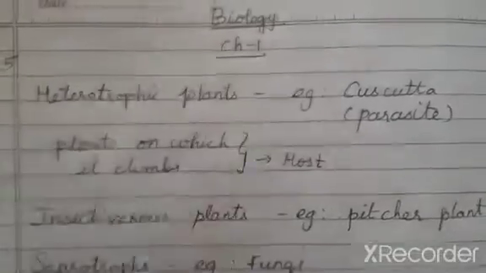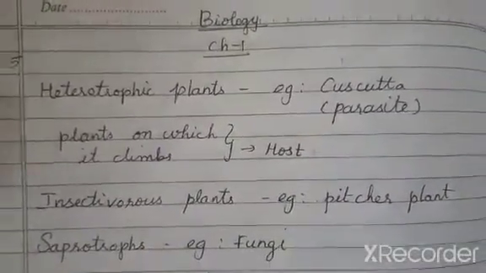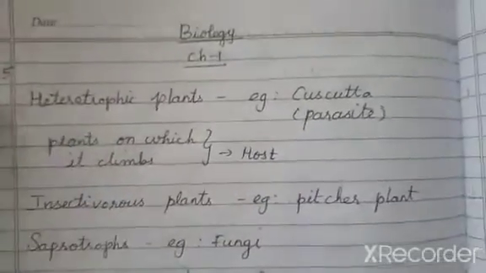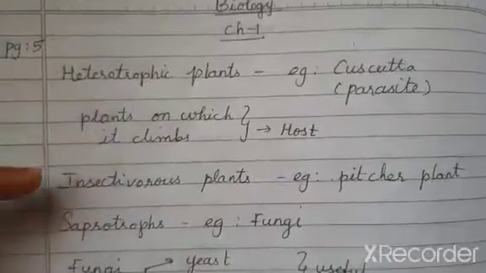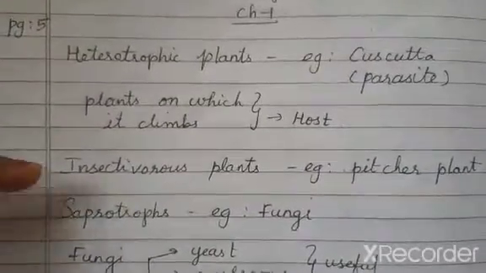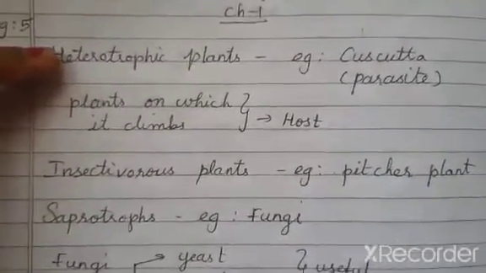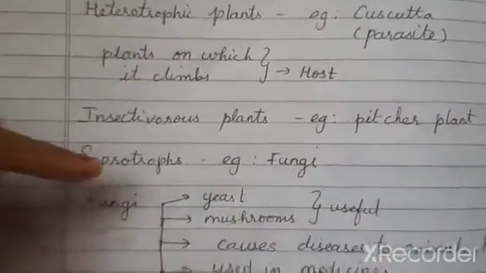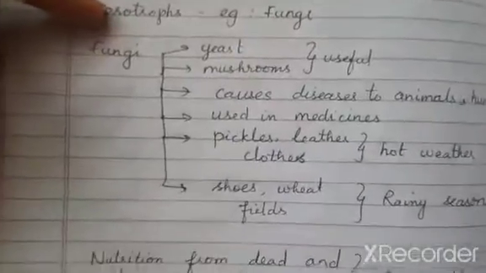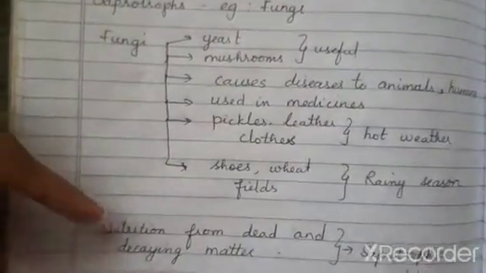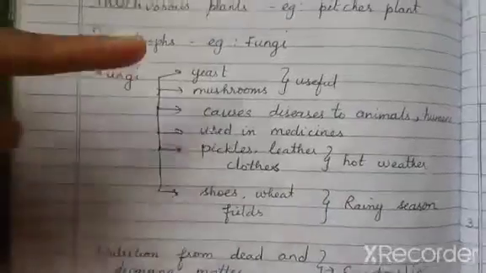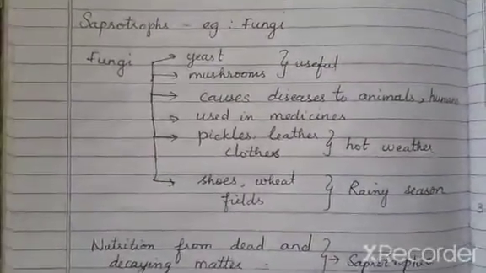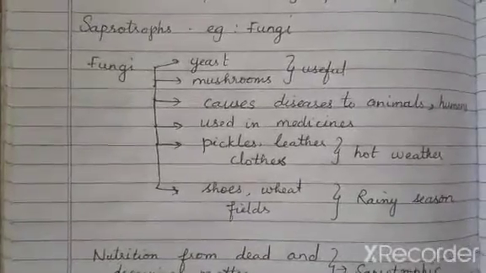Good morning, children. In the last class, we saw the other modes of nutrition for plants: heterotrophic nutrition and saprotrophs. Right? Heterotrophs means they depend on other plants for their nutrition. Saprotrophs means they depend on dead and decaying matter for their nutrition. The example we saw was fungi. So next we are going to continue from this saprotrophic mode of nutrition.